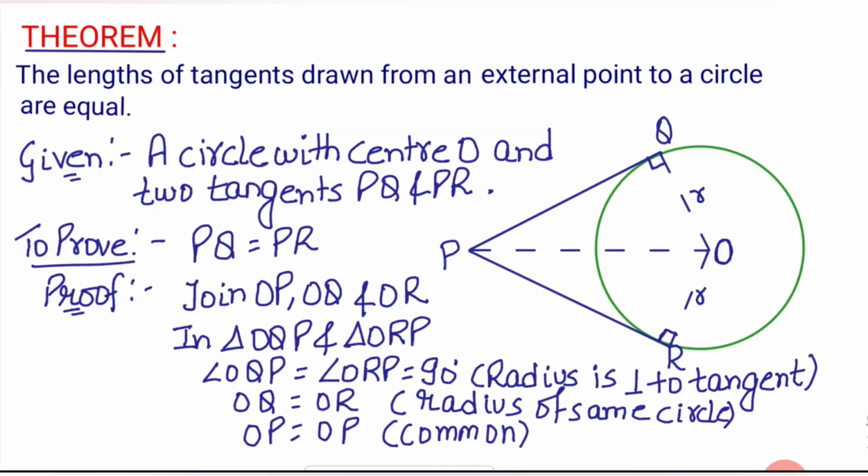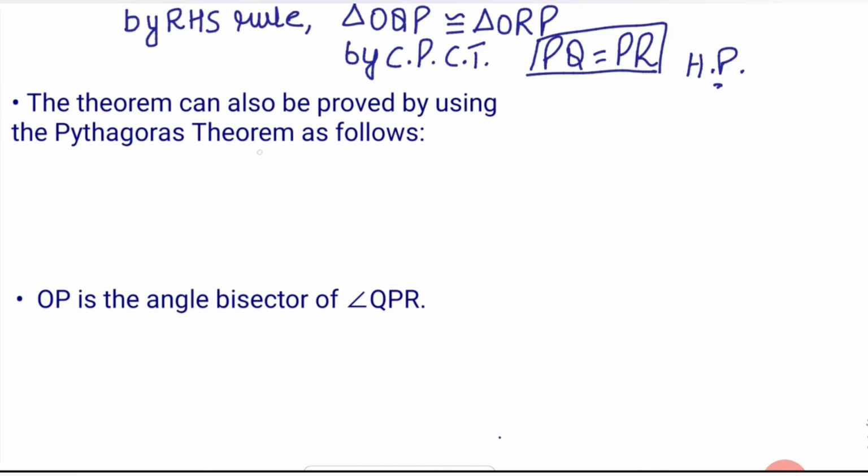Okay, clear? I have taken these two triangles. Okay, then a right angle is equal in these two triangles, hypotenuse is equal, and another side is equal. So by RHS rule, these two triangles are congruent, and by CPCT, PQ equals to PR. Okay, now this theorem can also be proved by using Pythagoras theorem. How can we prove this with the help of Pythagoras theorem?